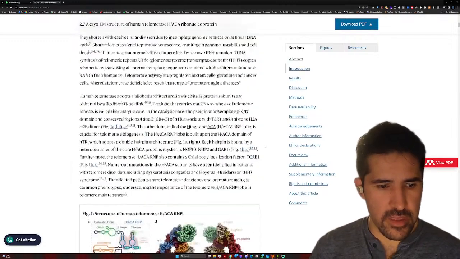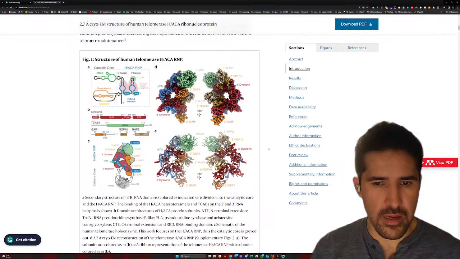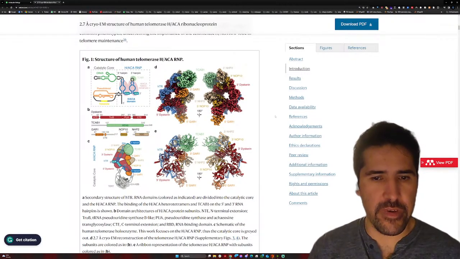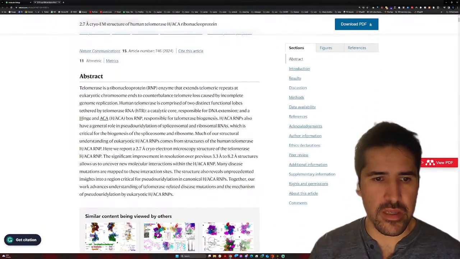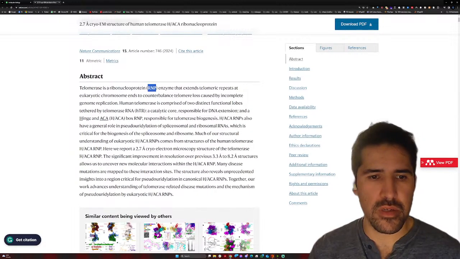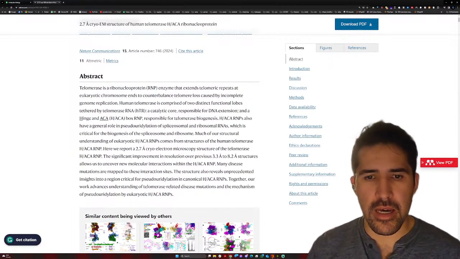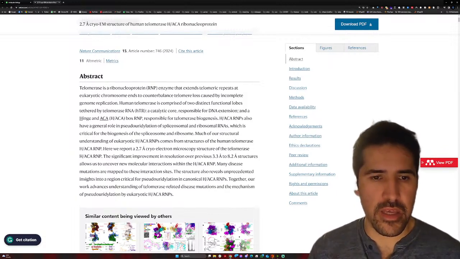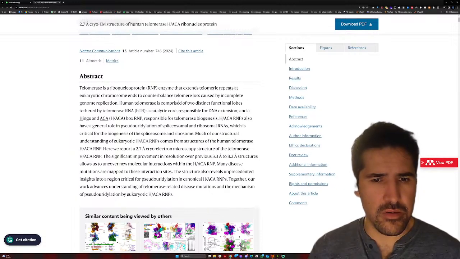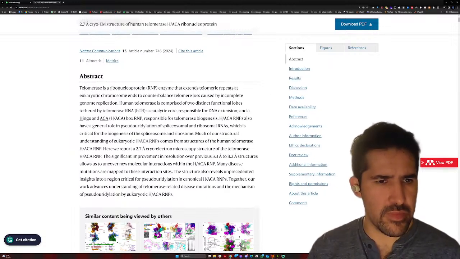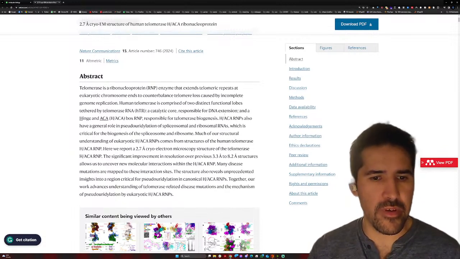Okay, as I was telling you, what I like to see is the figures of the paper overall, and obviously the abstract. It's about the telomerase ribonucleoprotein. A ribonucleoprotein, as you can remember, is a complex based on RNA and proteins. And the telomerase, if you cannot remember, is a protein that adds, as far as I remember, the telomeric repeats at the ends of eukaryotic chromosomes.